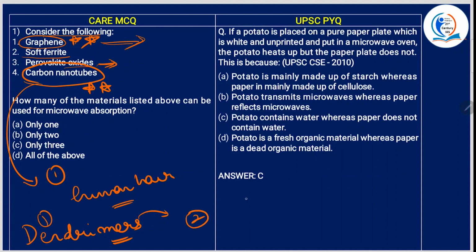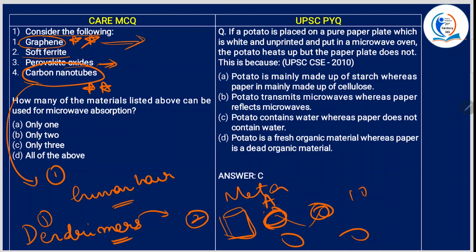And second term is metamaterial. What is a metamaterial? Metamaterial is any material engineered to have a property that is not found in the naturally occurring materials, which means they are made up of assemblies of multiple elements fashioned from composite materials such as metals and plastics. Okay, so if you liked one property of this material and you like some 10th property of this material, so you will combine these both so that you can get both the properties in one. Okay, so those materials are known as metamaterials. So these are other terms which you have to be aware.